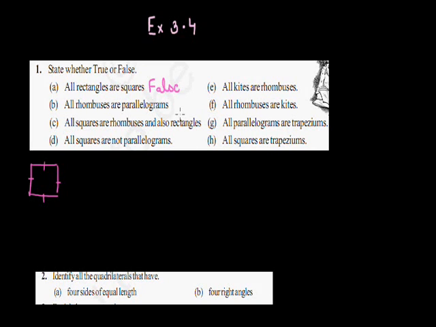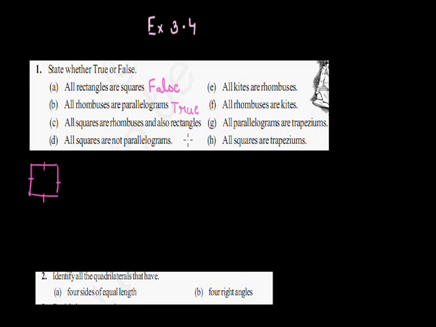Coming to the B part, all rhombus are parallelogram. If we come to the definition of parallelogram, the definition of parallelogram is a quadrilateral having opposite sides parallel and equal. In rhombus also the opposite sides are parallel and equal. So I can say that all rhombus are parallelogram. So this statement is true.